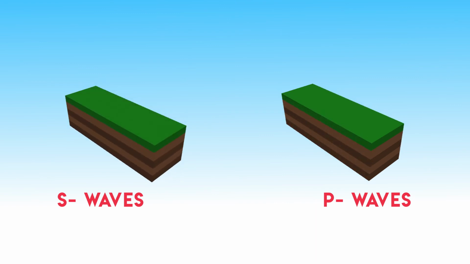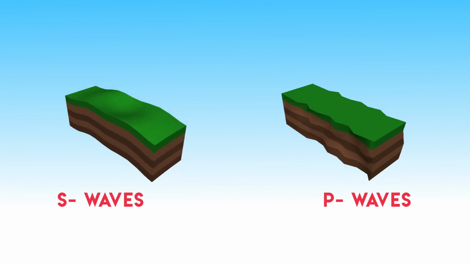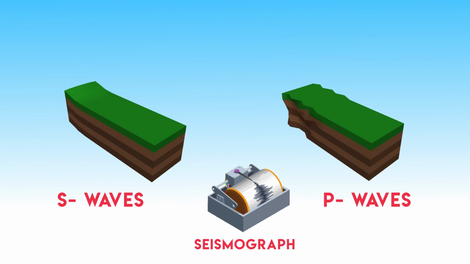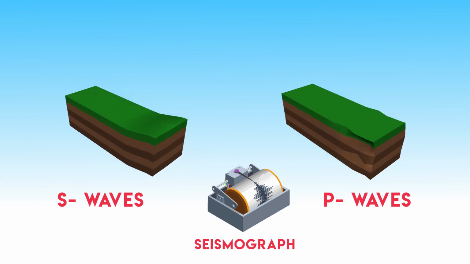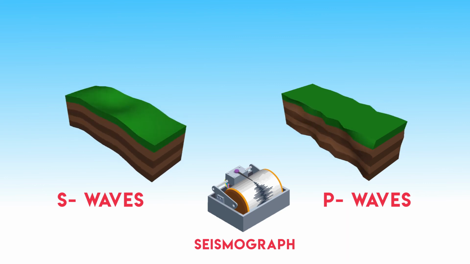P waves are very fast and reach the surface of Earth first. A seismograph is the instrument which reads these waves and measures the magnitude of the earthquake.